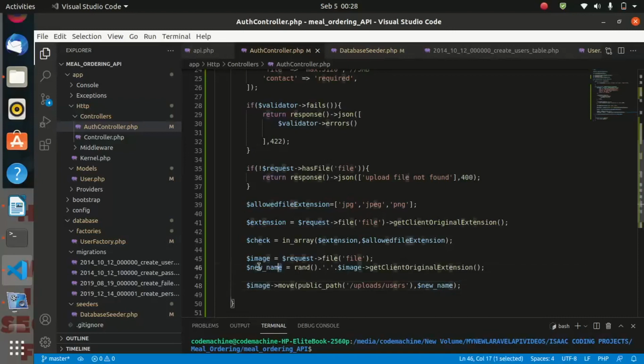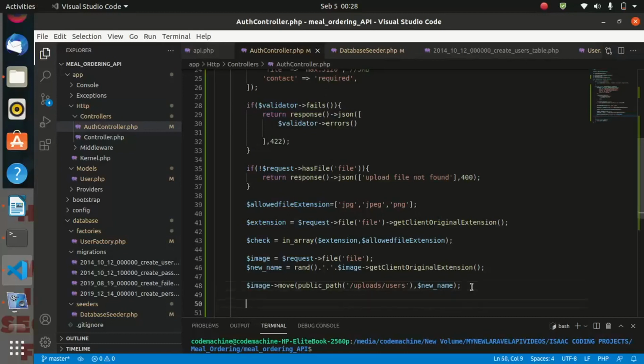After getting our image name here, we are moving that image in the public path in a folder called uploads, and inside uploads we are creating another folder called users, and we are putting our file name here. So now after uploading our file name into that folder, we shall get the file path and store the path inside the database. So never store the image files directly in the database table. Just take the path into the table and store the images themselves somewhere else.